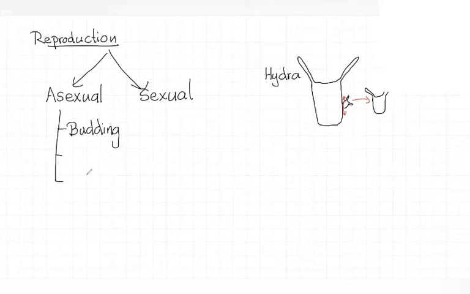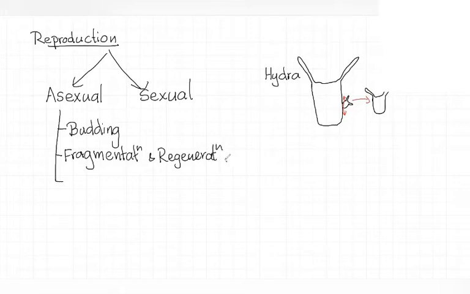Then the next method is called fragmentation and regeneration. Now, have you seen some worms?